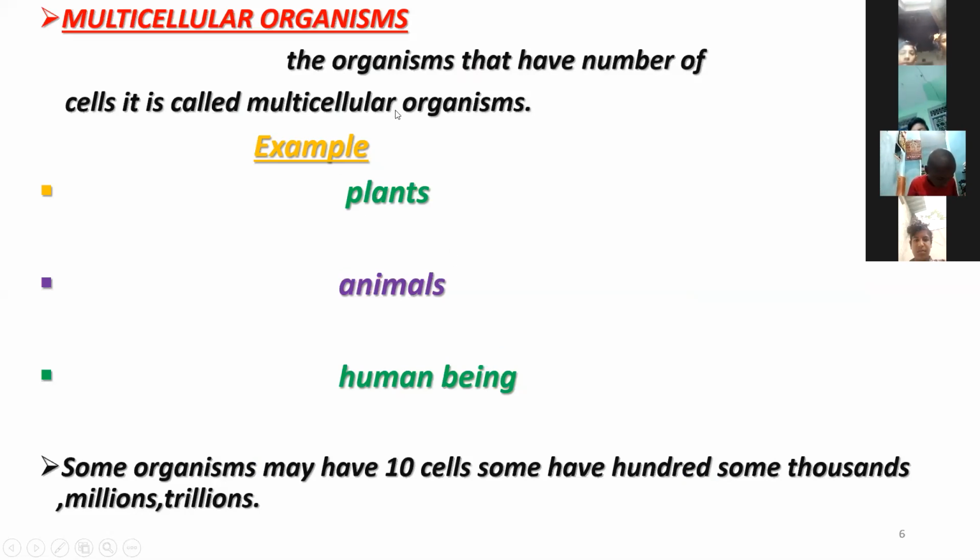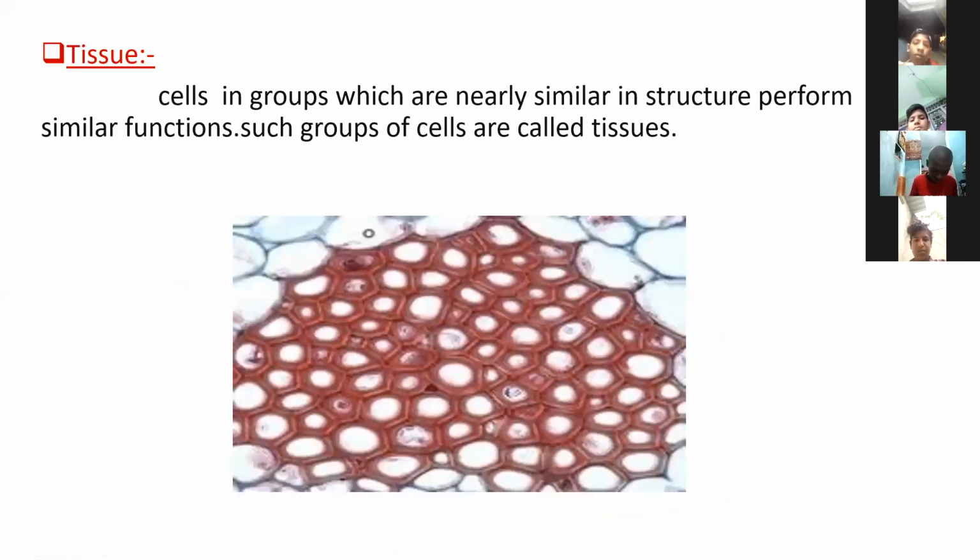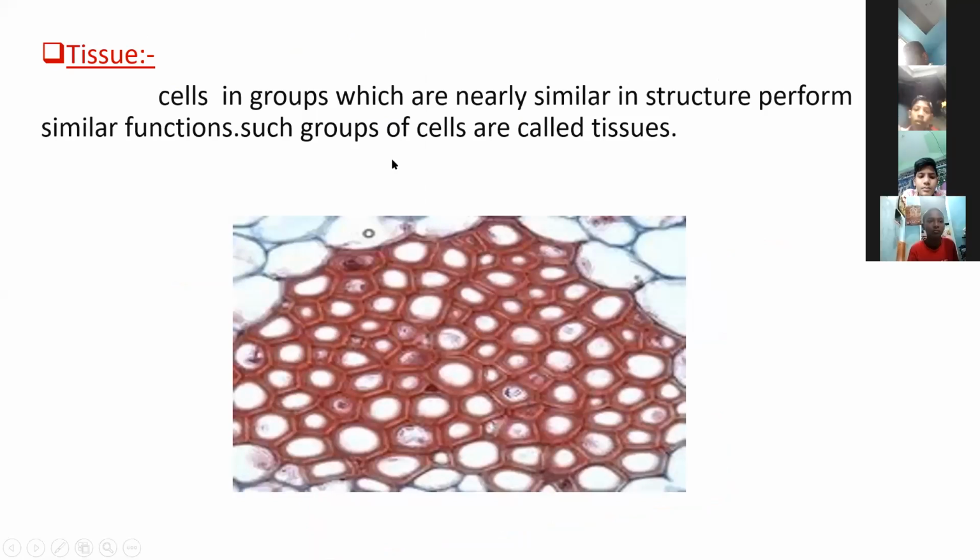The multicellular organisms have 10 cells and 100 cells and millions and trillions of cells the organism contain. And next, these are all the examples of multicellular organisms: plants, animals and human beings. Next, tissue. Tissue is a group of cells.